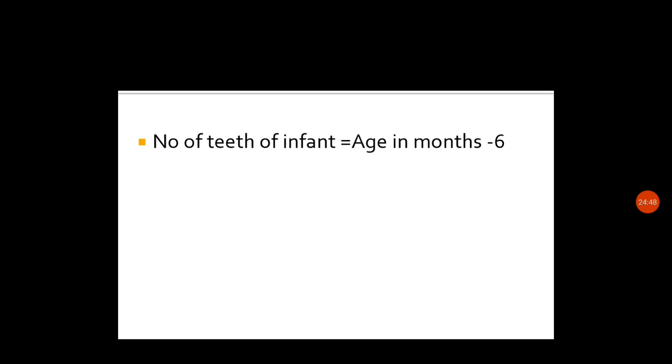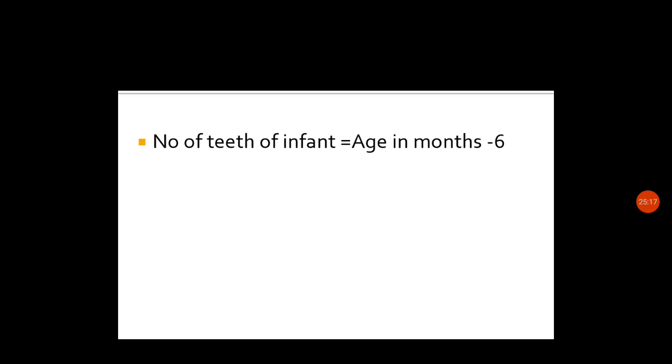If the child is 7 months of age, we can expect one tooth. If the child is 8 months, the child can have two teeth. If the child is 12 months, the child will have approximately 6 teeth. So this is the formula for calculating the number of teeth in an infant.